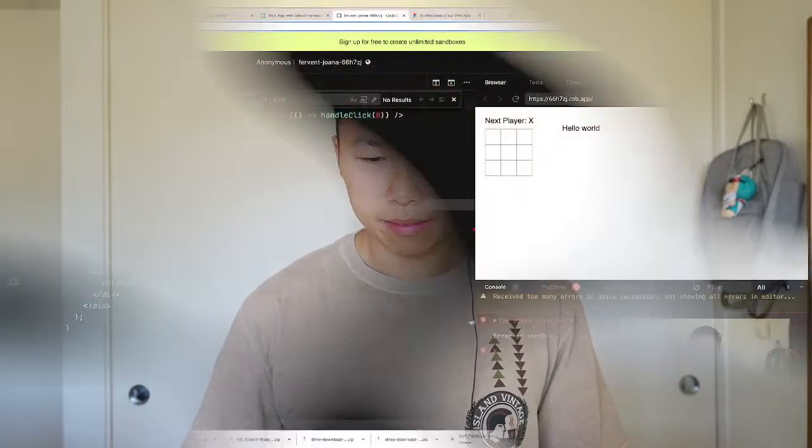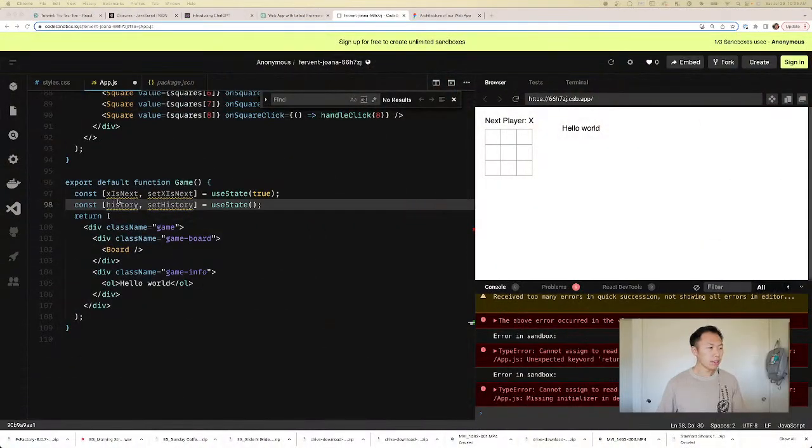We know about hooks, right? We've learned about hooks, and they're pretty easy to use. So the hook is a state, which is the history state, and then set history, which is the setter of the state. And then we need to set the state, right?